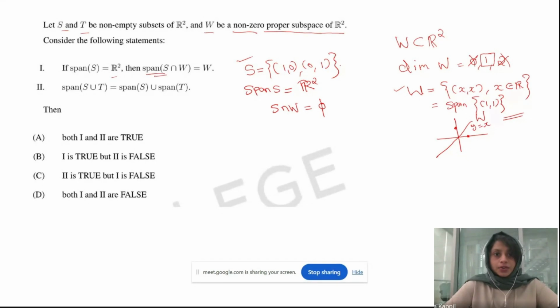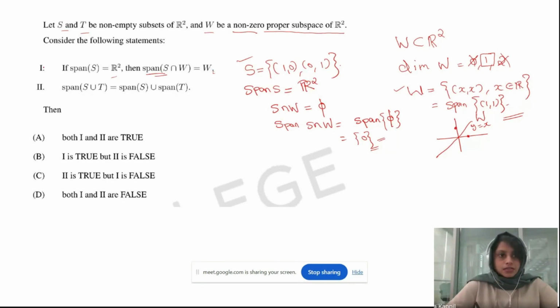But we need to find the span of S intersection W. What is the span of phi? Span of phi will be the set {0}. Okay. So are both equal or not? Here the span of S intersection W is simply the set {0}, but W is the entire line y equals x. So both are not equal, which means the first statement is not correct. Okay. Now moving on to the second statement, span of S union T.